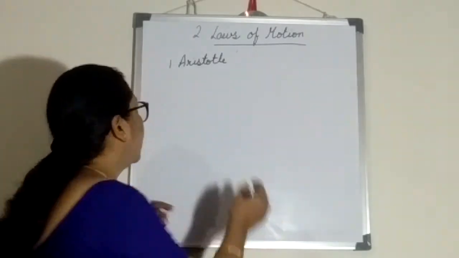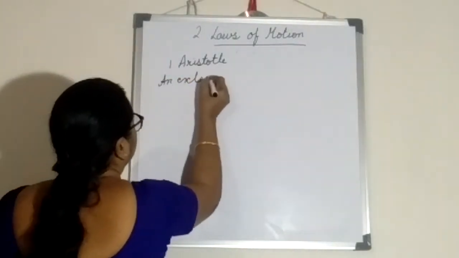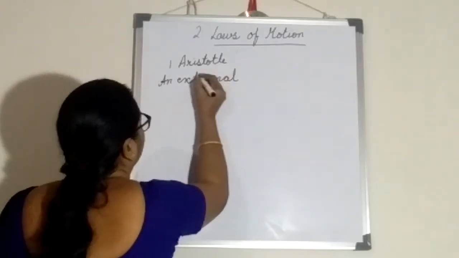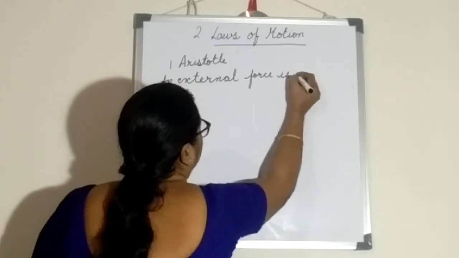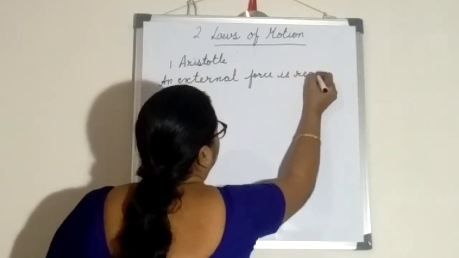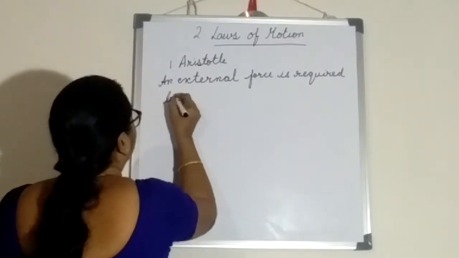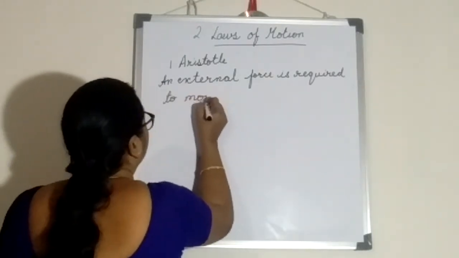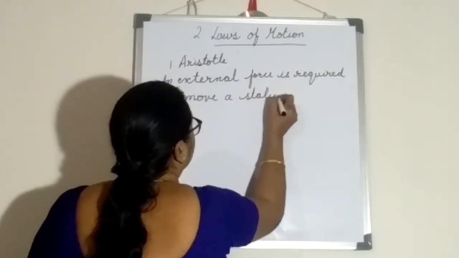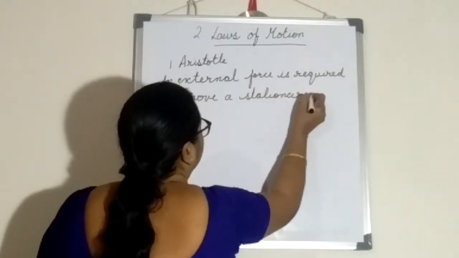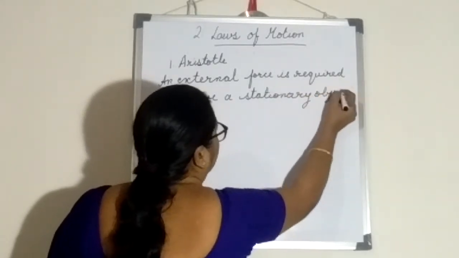What did he say? He said an external force is required to move a stationary object.